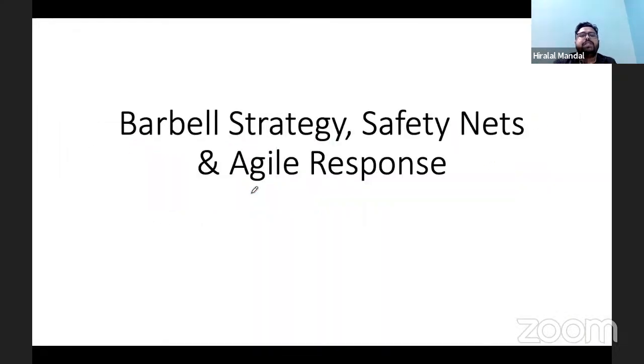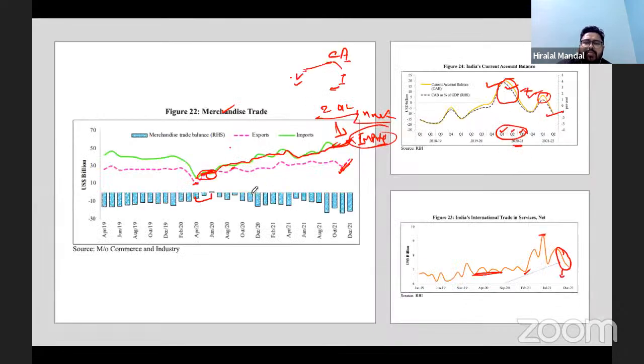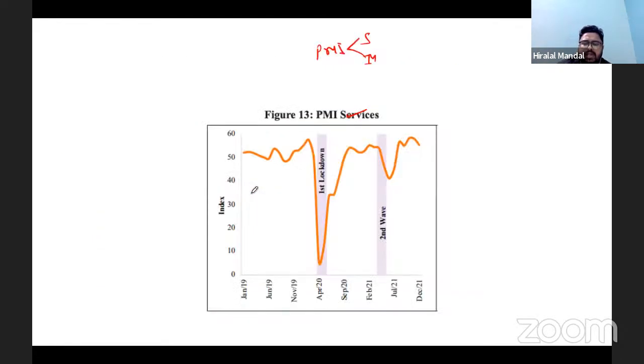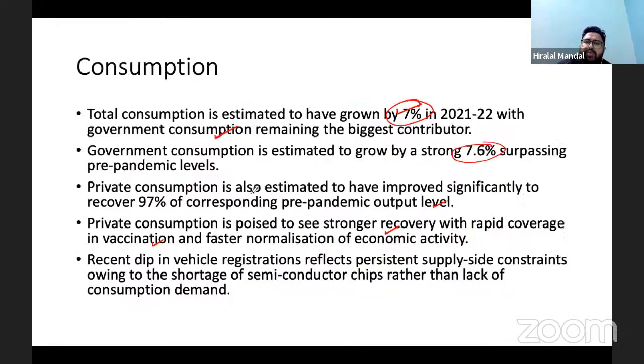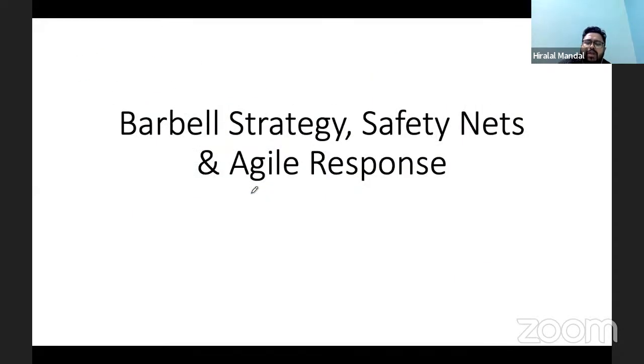Now, we will discuss the barbell strategy. What is barbell strategy? And for that, what are the various steps that the government of India has taken? What we have done more or less, we have seen the things in detail. When we go into the chapters, we will not have to look at so many things in detail. All right. So in that case, we can speed up the process. Now there is a barbell strategy, safety nets, and the agile response. How did we respond to the problem that we faced during the coronavirus?